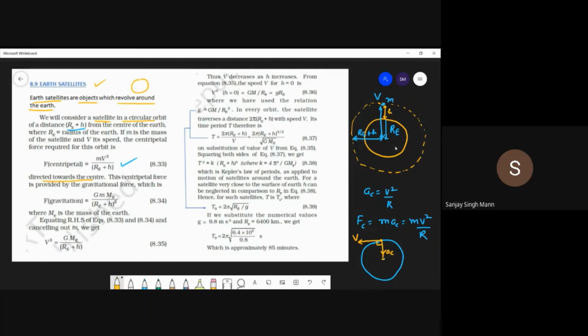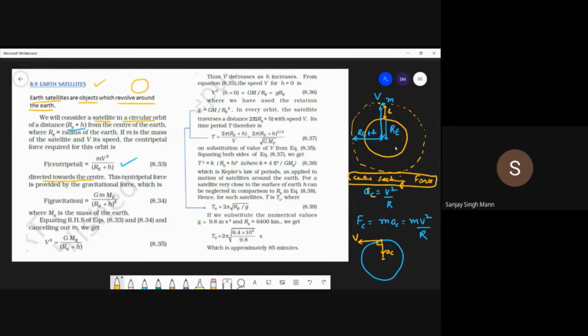Students, whenever we have circular motion, we have centripetal force, but centripetal force is not a particular force. It's a general name, center seeking force. But who is providing that centripetal force?